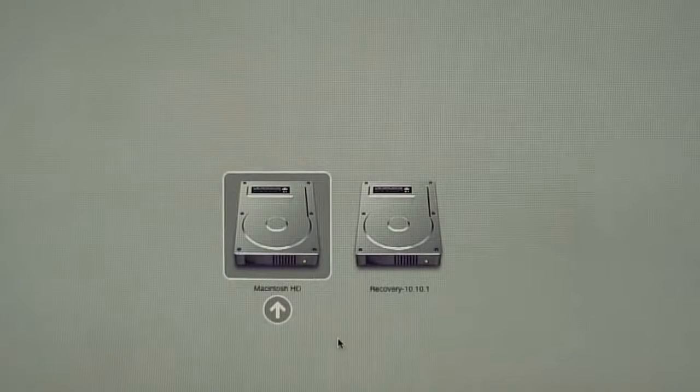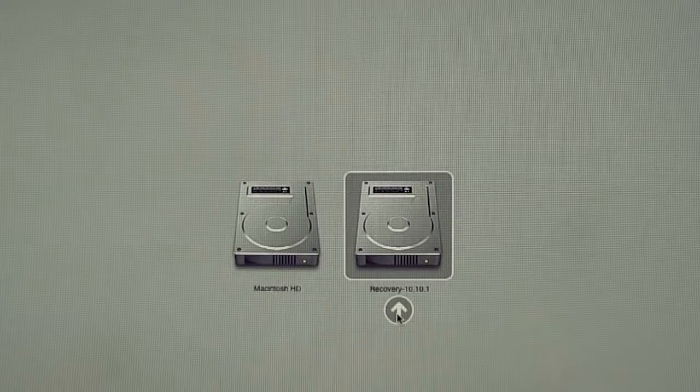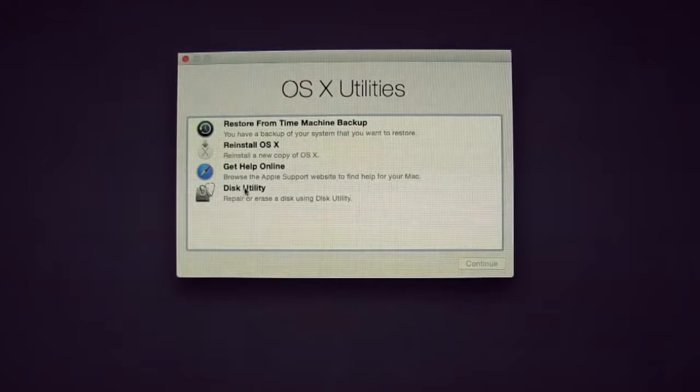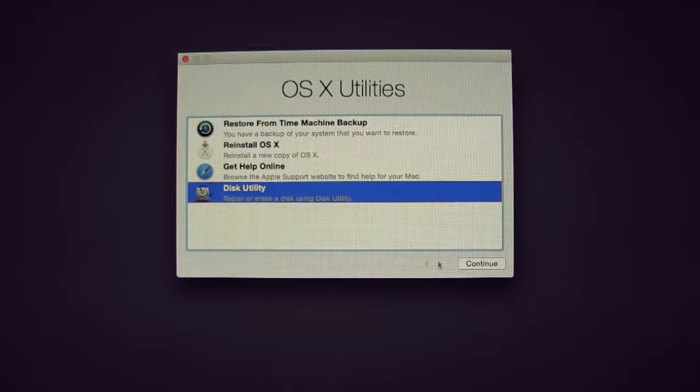To start, hold your Option key and power button at the same time and hold them down until the screen comes up. Once it comes up, select Recovery on the right. Once you select Recovery, it will bring us to OS X Utilities. Then we'll want to select Disk Utility and hit Continue.